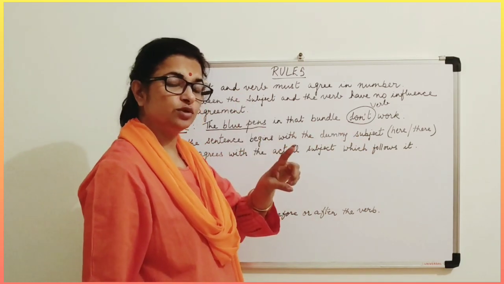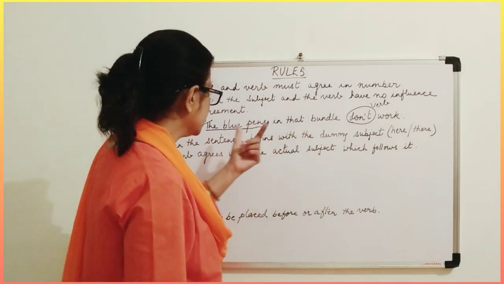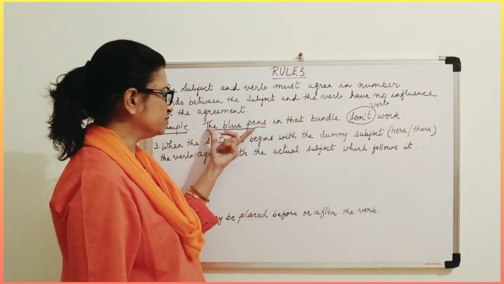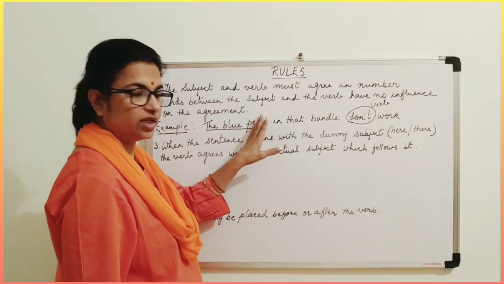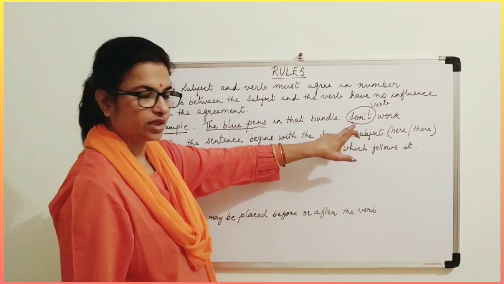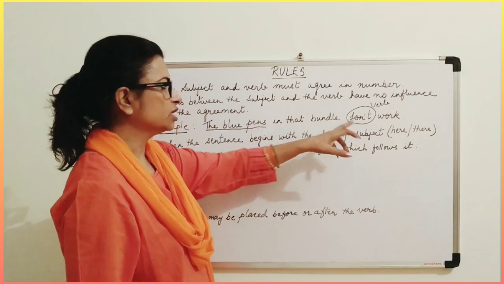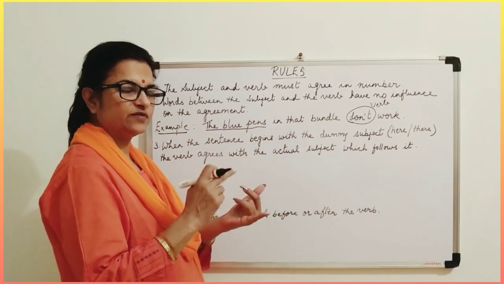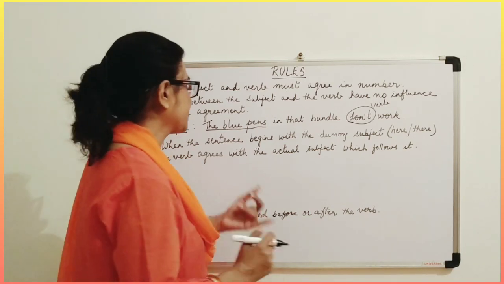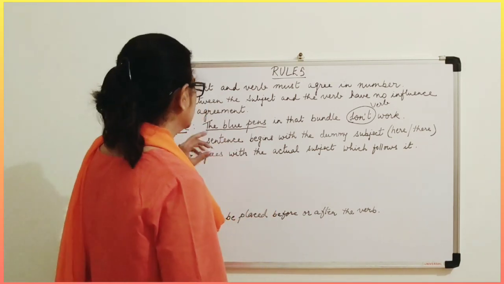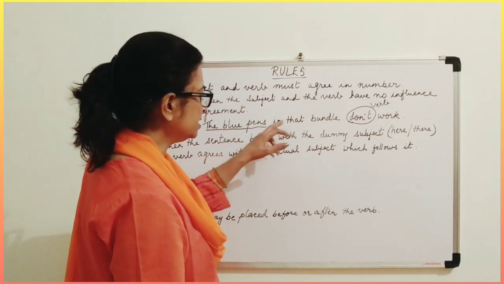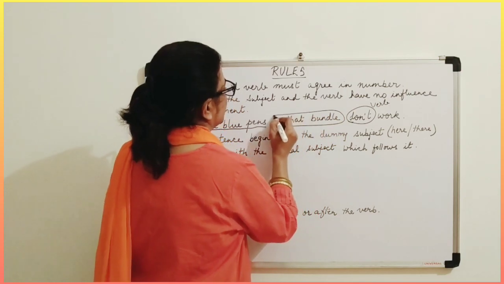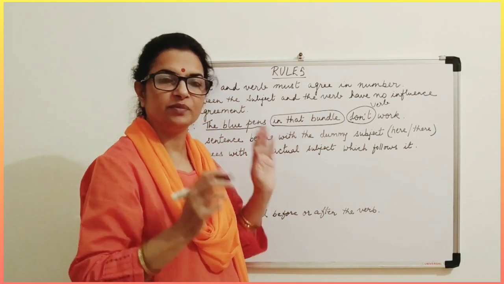Now in present tense we use "do" and "does". Because this is plural, "the blue pens", "do" is coming. And if it would have been singular, it would have been "does" here. So with plural we use "do" and with singular we use "does", in present tense only. So "in that bundle" has nothing to do with subject verb agreement.